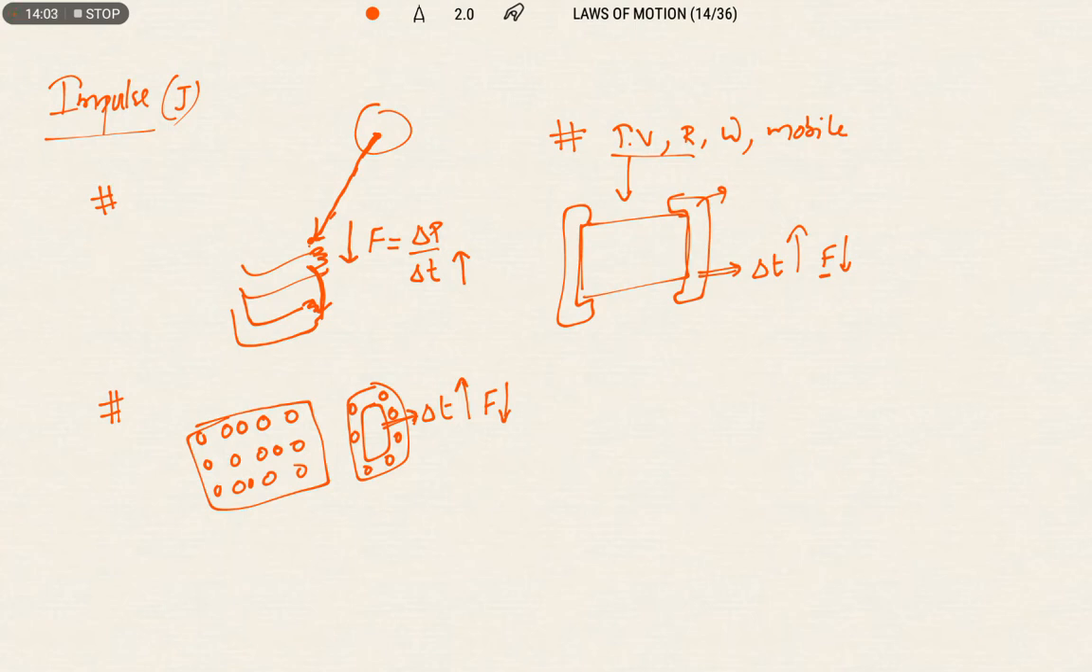Over a very short interval of time, as the force is acting, the change in momentum will be greater. Because of that, I am increasing the interaction time by wrapping the items in thermocol sheets, bubble sheets, or hard cartons. We are packing them.